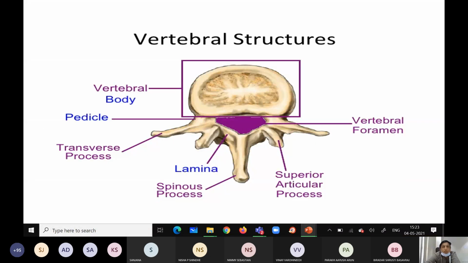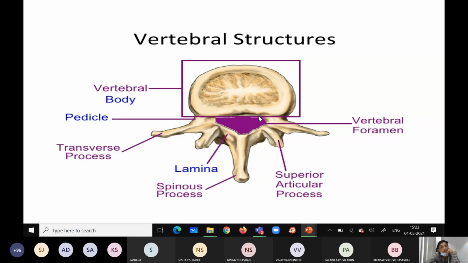See the diagram. This whole thing is the larger body, that is the vertebral body. Now this blue purple color is the vertebral foramen, which is triangular in shape.